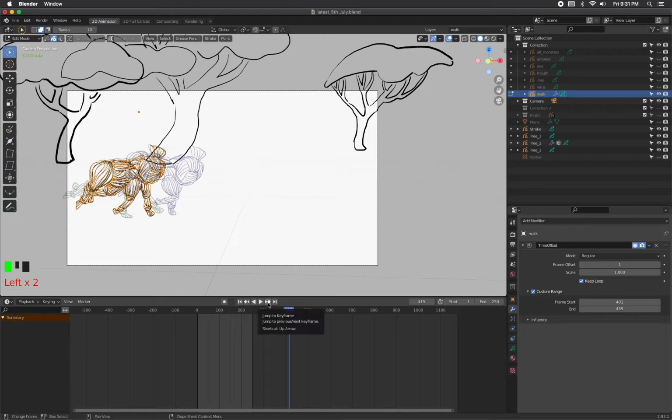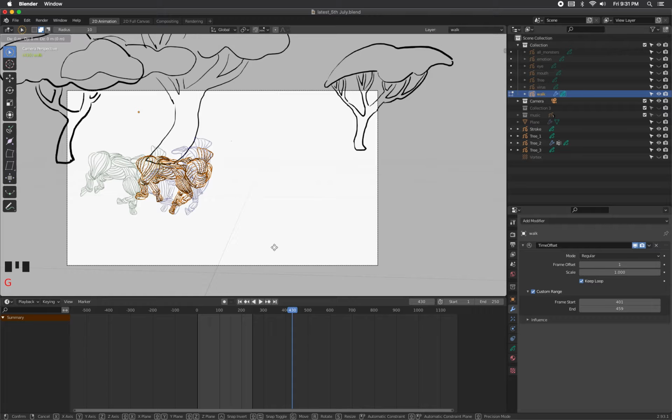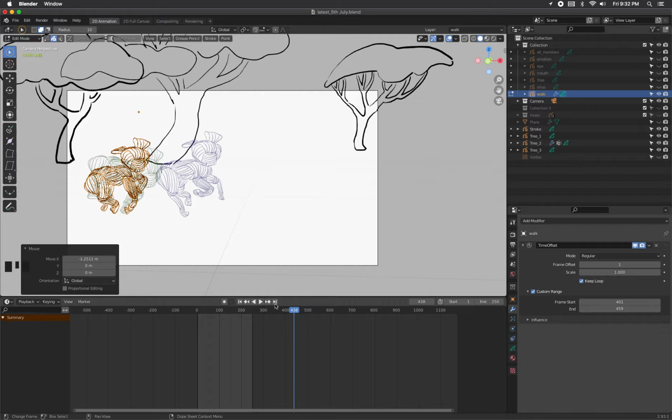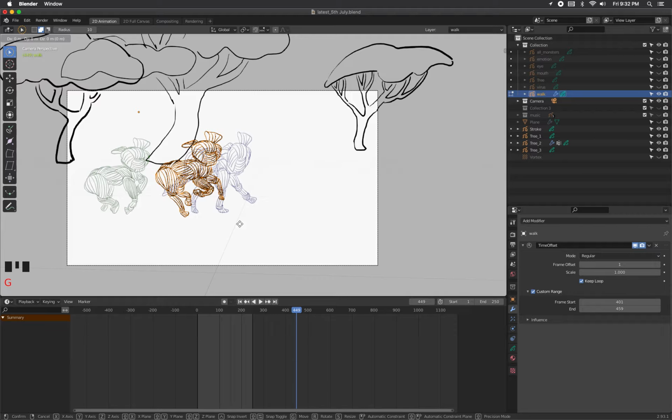Next keyframe, next keyframe. Okay, move it back. Next keyframe, move it back. Next keyframe, move it back. So it's going to continue to walk in place.